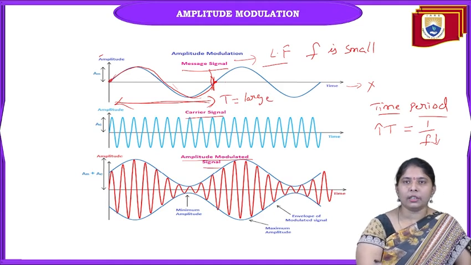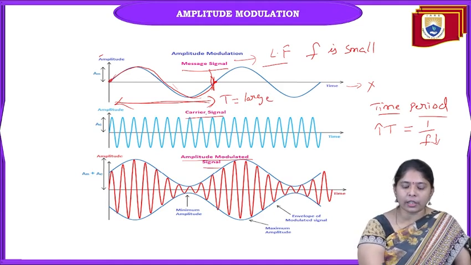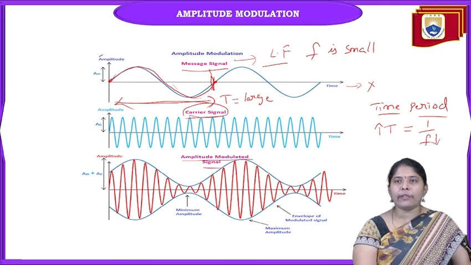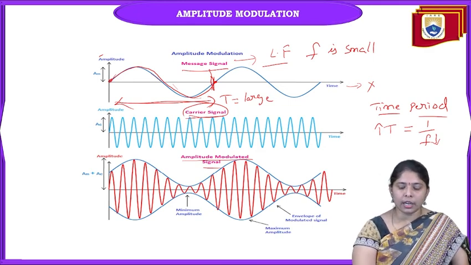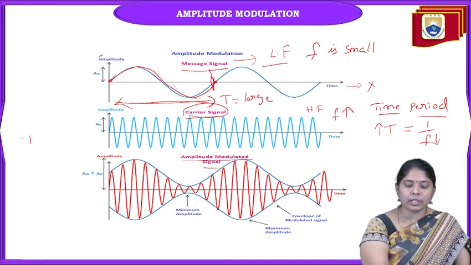But for the RF signal or carrier signal, which is a high frequency signal, the frequency is more. Since time period equals 1 by f, when f is more, the time period will be less.